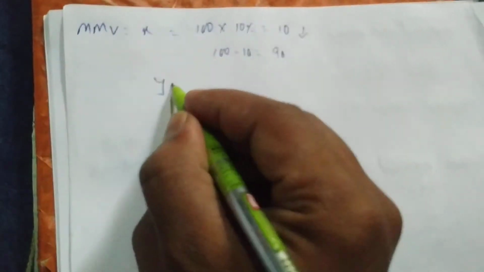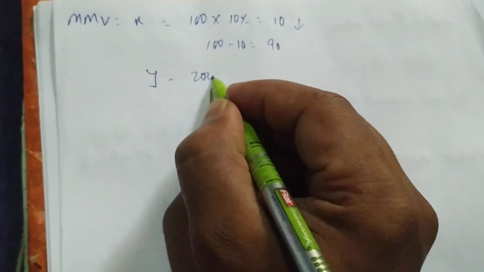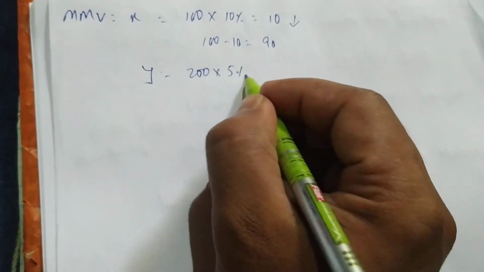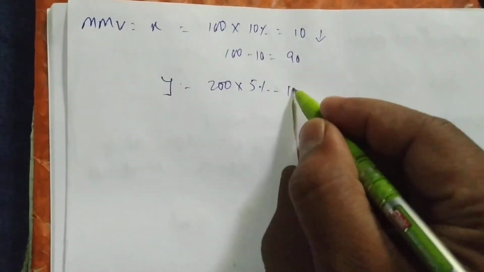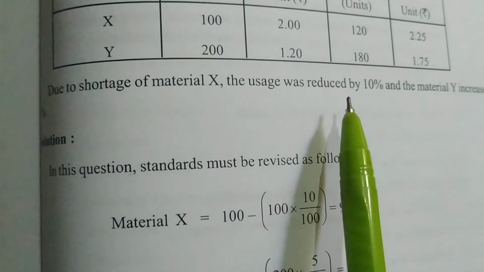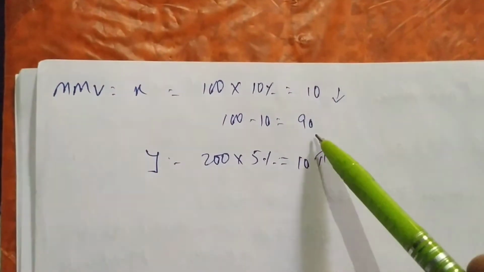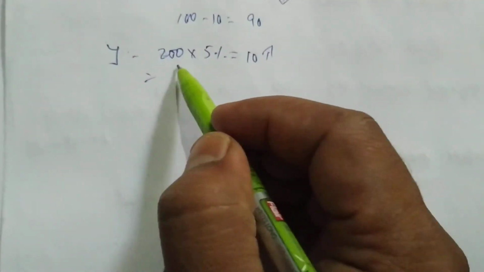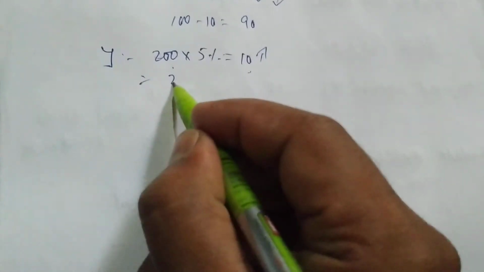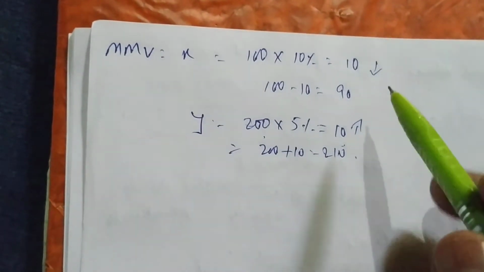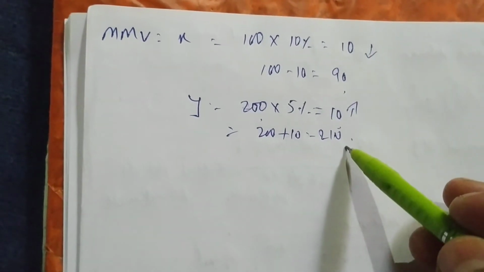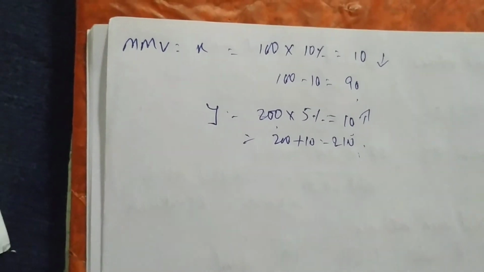Material Y also we'll do. Material Y is 200 and 5% we have to increase. So 200 into 5% means 10 we have to increase. The question says that due to shortage, the usage of X you have to reduce and Y you have to increase. Same we have done. So 200 plus 10, we got 210. So the revised standard quantity for X is 90 and Y is 210.